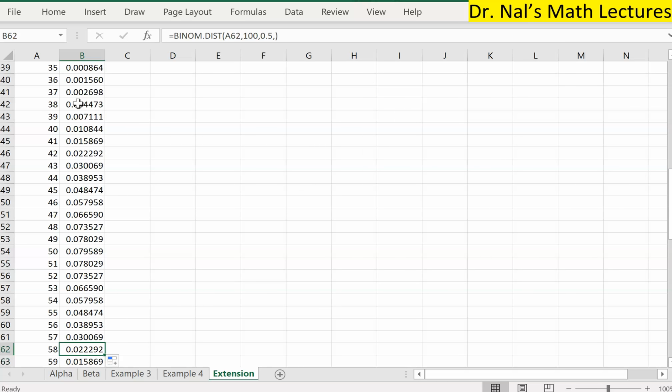But in general, the most likely event is 50%, like 50 people saying they will vote. I mean, about 7 or 8% of the sample will say that they will be voting for Mr. Jones. All right, this is the most likely thing. Half of the people, 50 of those 100 people sampled, will say they will be voting for Mr. Jones and so on.